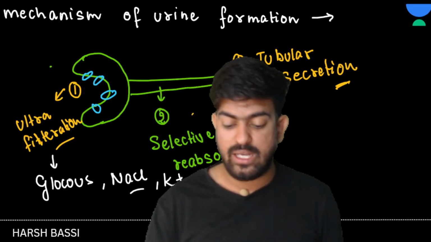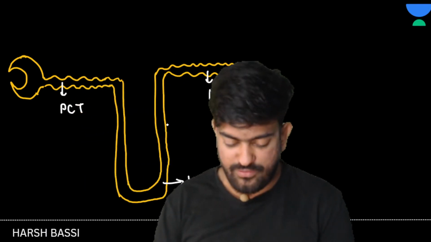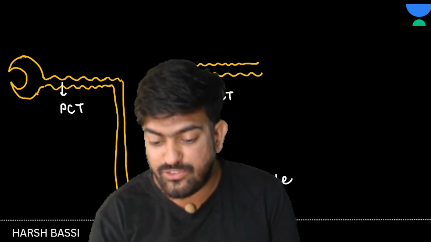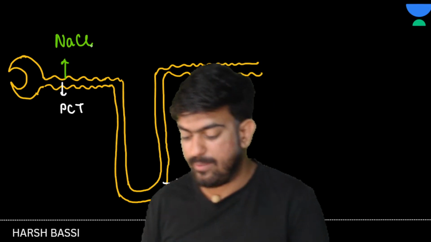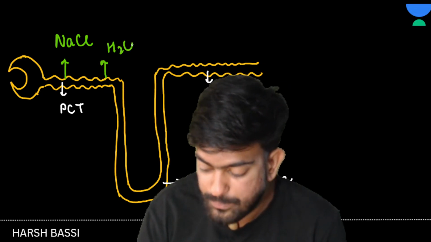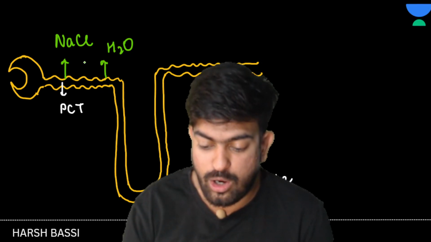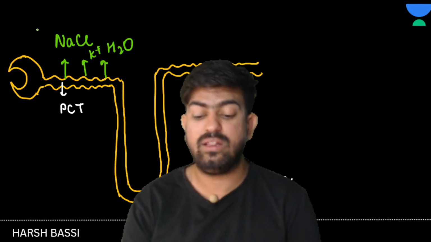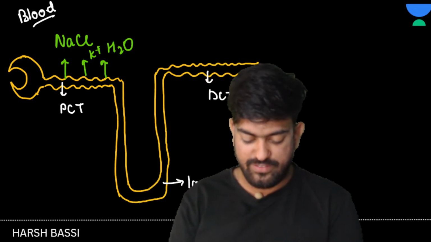So what is going to happen here? It is going to reabsorb them. From where? From the PCT. What will be reabsorbed? NaCl will be reabsorbed. H2O will be reabsorbed. And potassium ions will also be reabsorbed. Where is it being reabsorbed? In the blood. Clear to everyone?